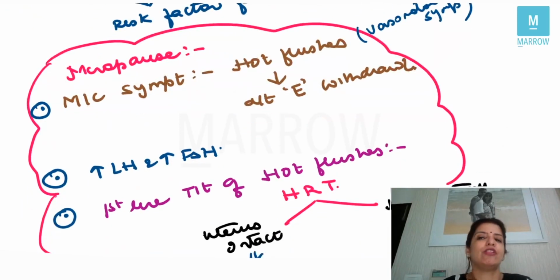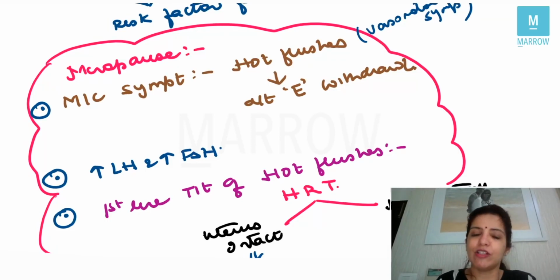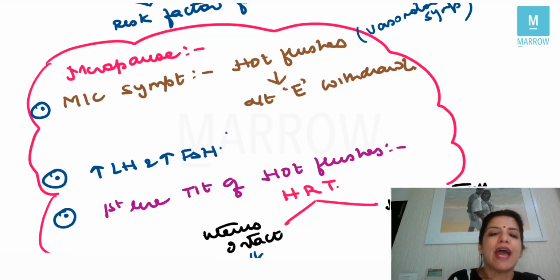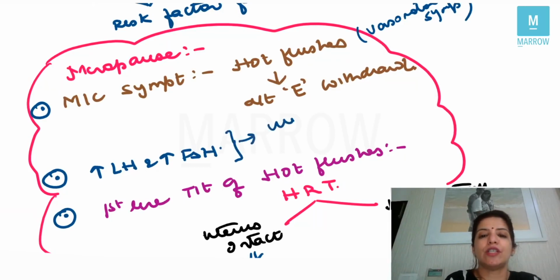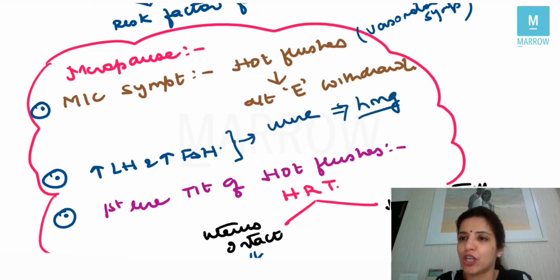Then in menopause, the levels of LH and FSH are high. And again, that table comes where I told you that increased LH and FSH are seen in menopause. Why? Because in menopause, there is ovarian failure. So if the ovaries are not functioning, there is less estrogen and less progesterone, so obviously the negative feedback on LH and FSH is gone. So the levels of LH and FSH are high in menopause, and this LH and FSH is excreted in the urine of a menopausal female, and that is how HMG is prepared. What is HMG? HMG is human menopausal gonadotropin, which has LH and FSH, and this HMG is prepared from the urine of a postmenopausal female.